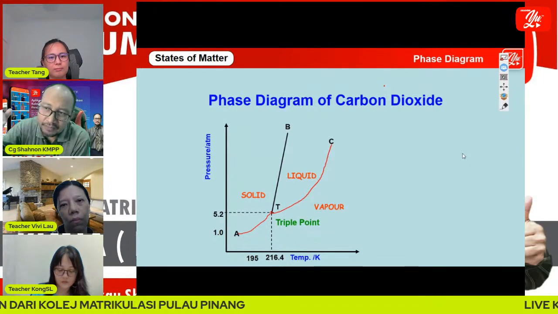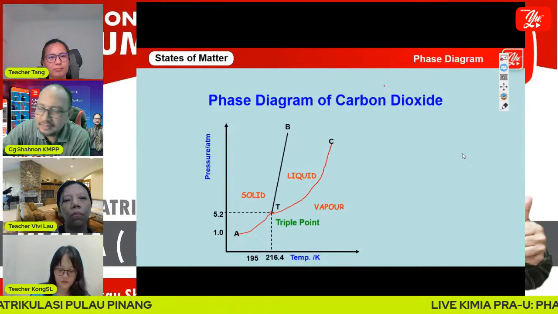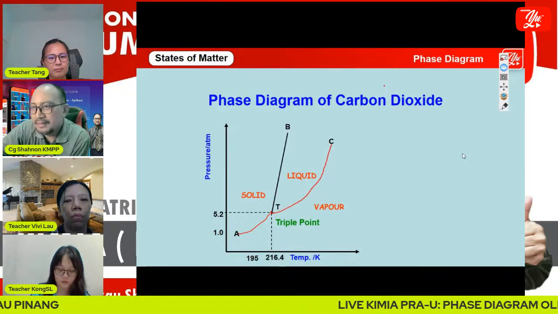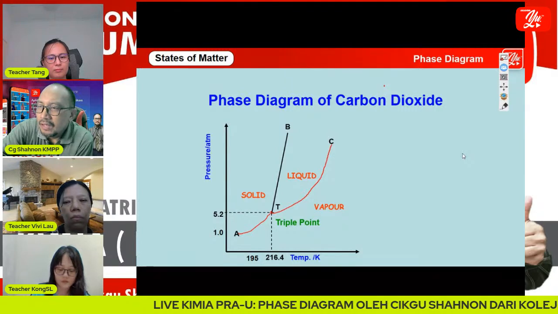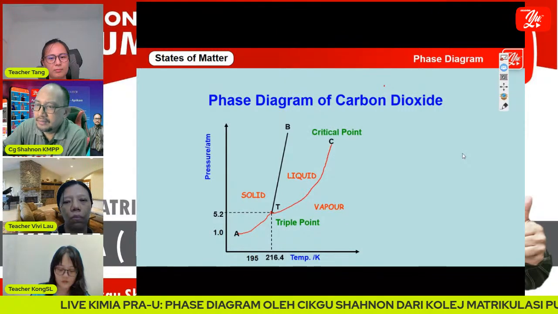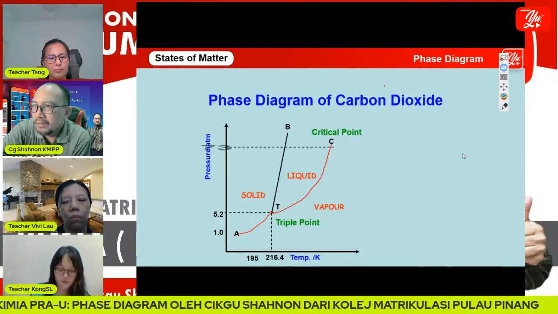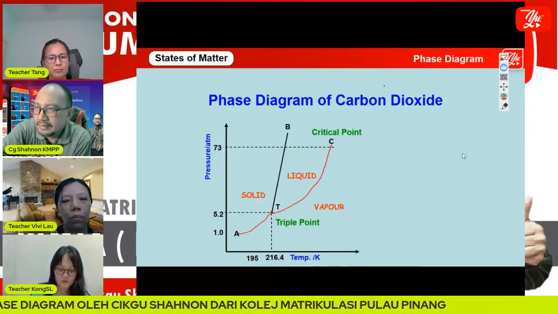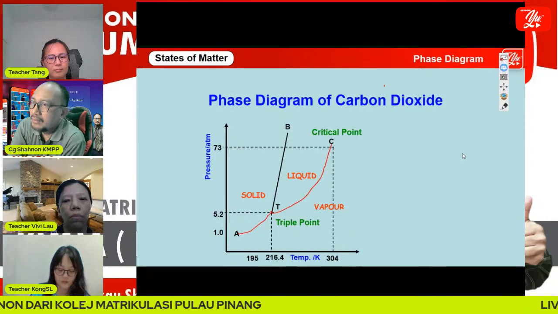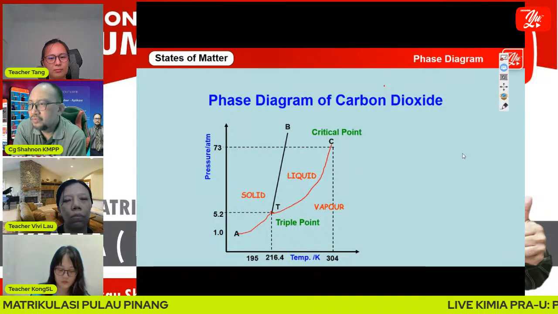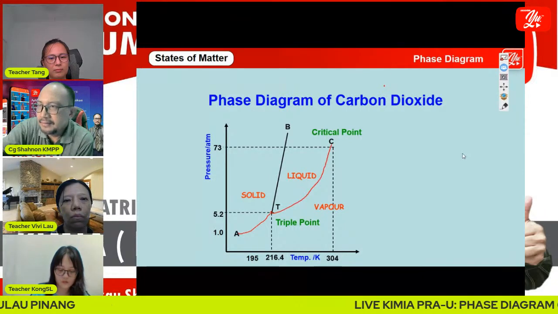Doesn't matter whether it is Kelvin or degrees Celsius. And the critical point for carbon dioxide is 73 atm, and the temperature is 304 Kelvin.